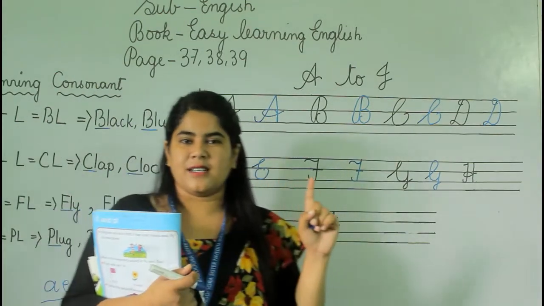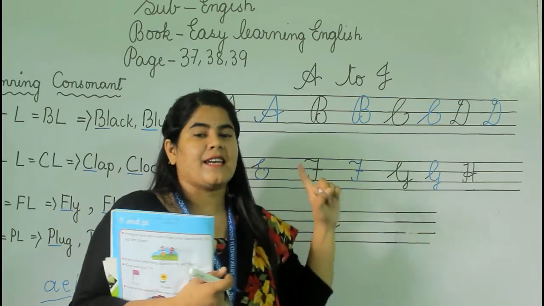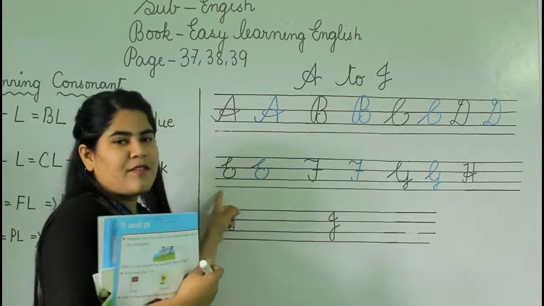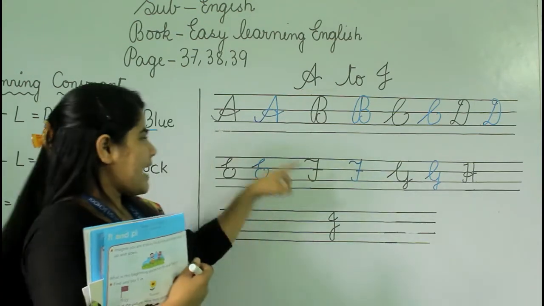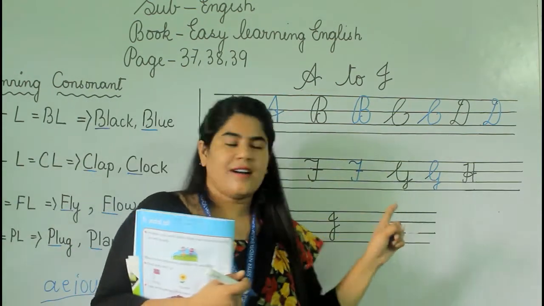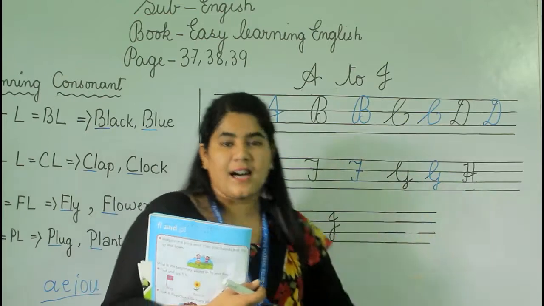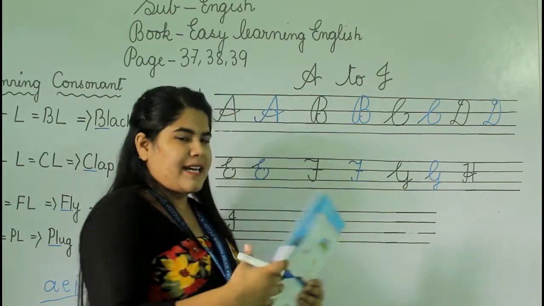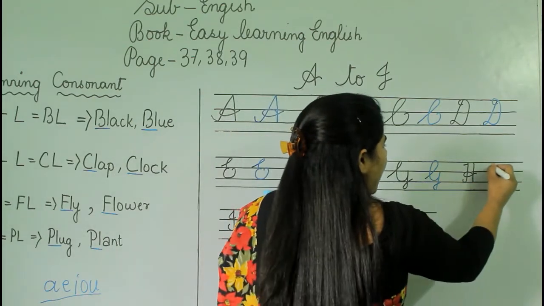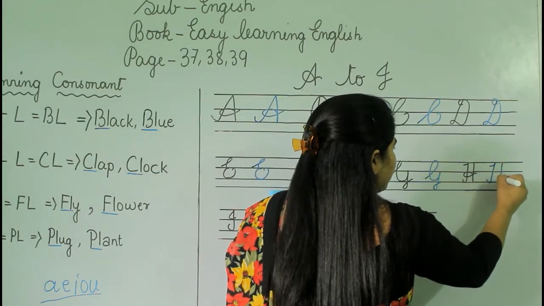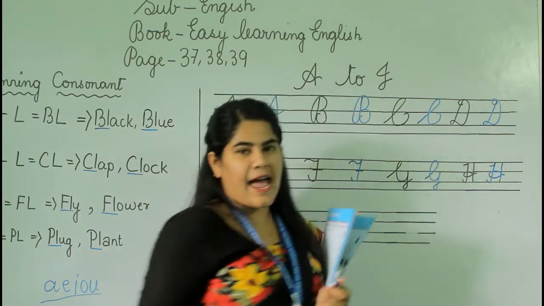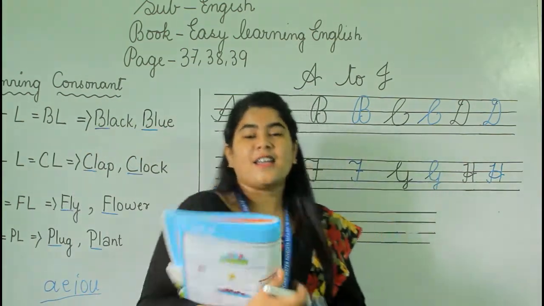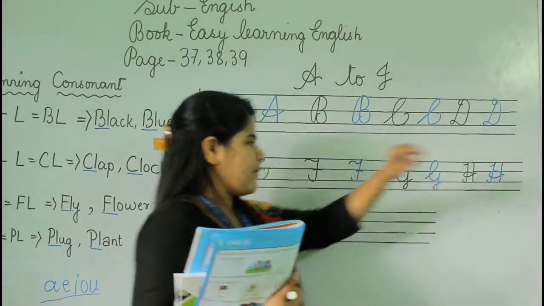You might have heard, na? E for egg and E for elephant. That means E phonics is A. F phonics is F. G phonic is G, G for good. H phonic would be, let's write H, okay? So, how we will write this? In this way. H for hen and H for horse. The phonic sound is H, okay?